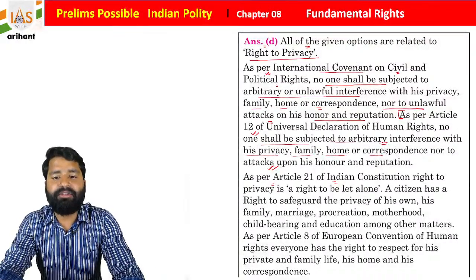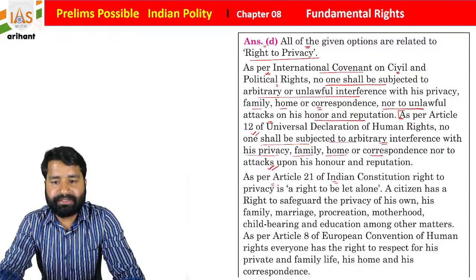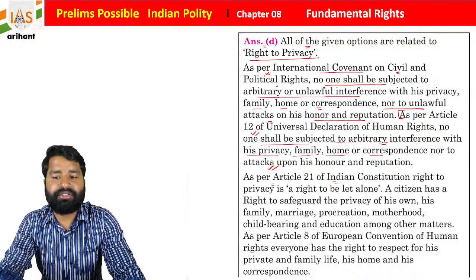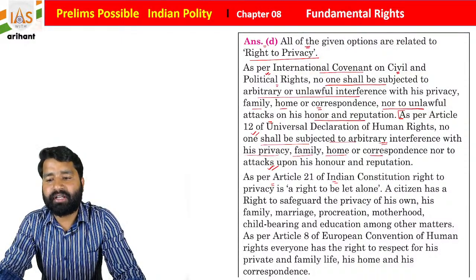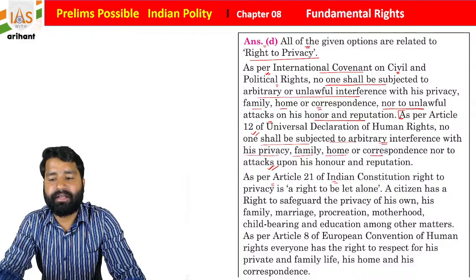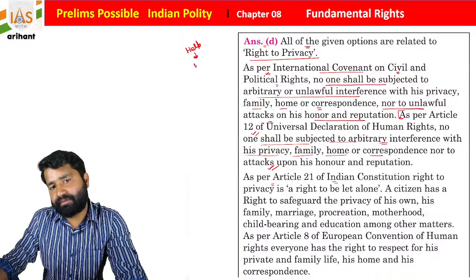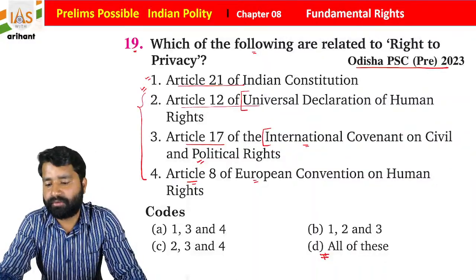Right to privacy is a right to be let alone. A citizen has the right to safeguard the privacy of his own, his family, marriage, procreation, motherhood, childbearing, and education, among other matters. If we talk about Article 8 of the European Convention on Human Rights, everyone has the right to respect for his private and family life, his home and correspondence. Students, this is going to help you in mains. These three conventions you have to read with your own sources.